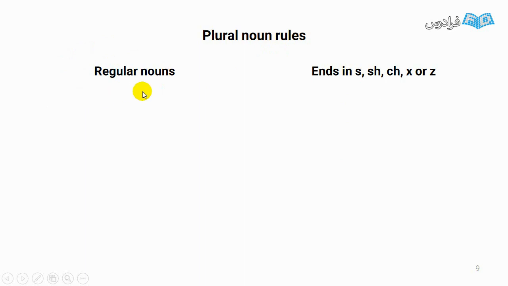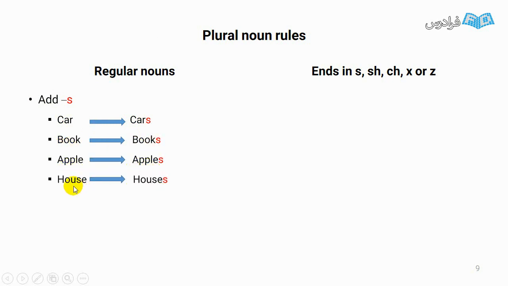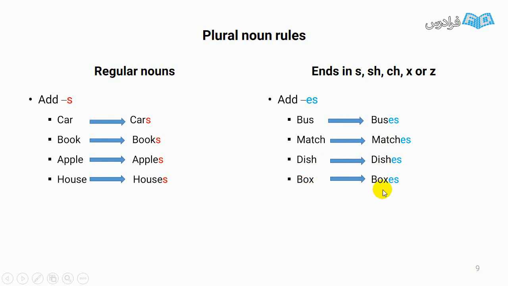Some nouns are regular. Then we easily add s at the end of them. Like this: car, cars, book, books, apple, apples, house, houses. But if a noun ends in s, sh, ch, x, or z, we have to add es. Boss, bosses. Or here match, ch, then matches. Dish, dishes. Box, boxes. Quiz, quizzes.